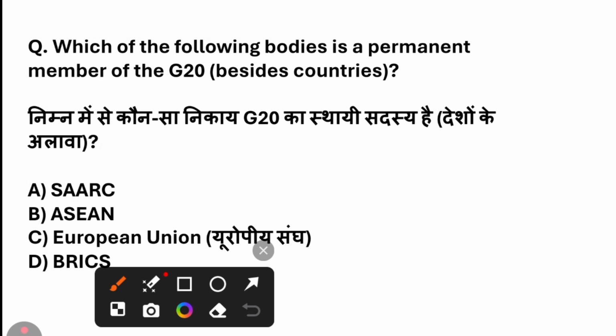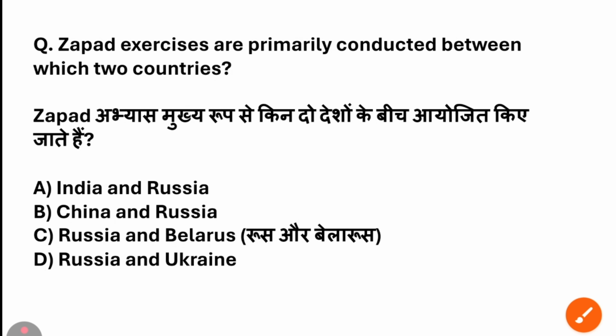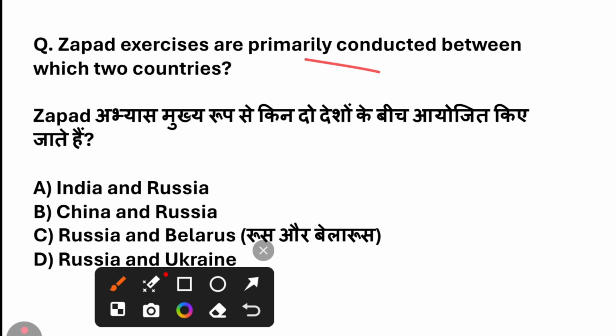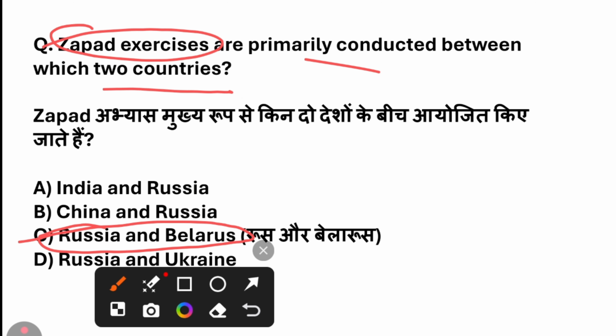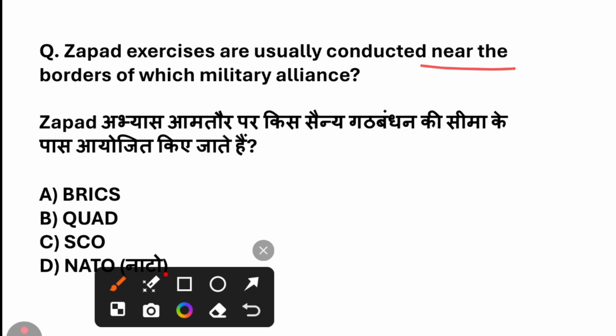Which of the following bodies is a permanent member of the G20 besides countries? The answer for this question is European Union. Zapad exercises are primarily conducted between which two countries? Zapad exercises are conducted between Russia and Belarus. Zapad exercises are usually conducted near the borders of which military alliance? The answer for this question is NATO.